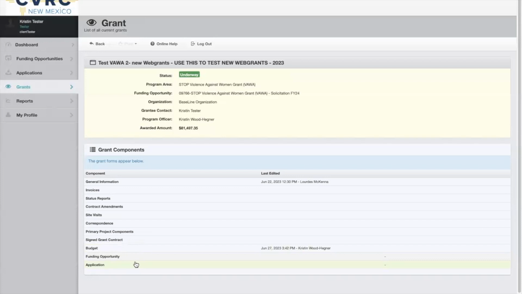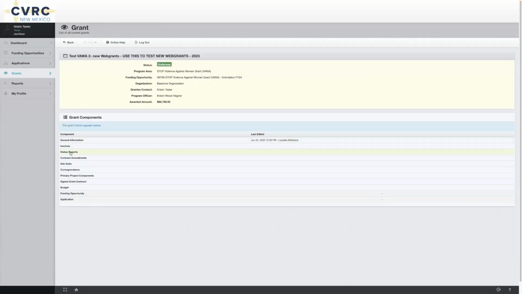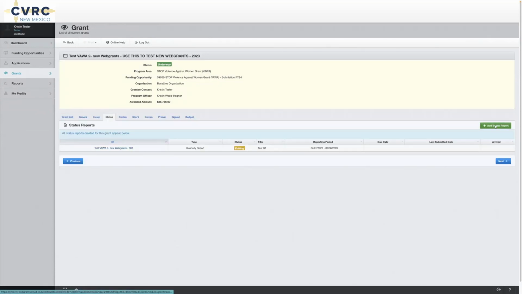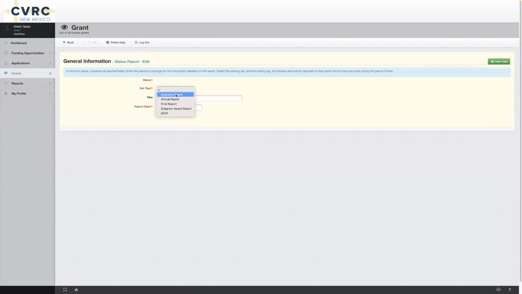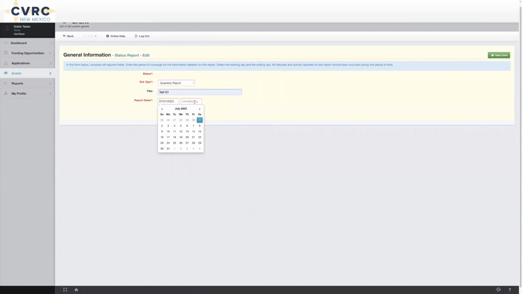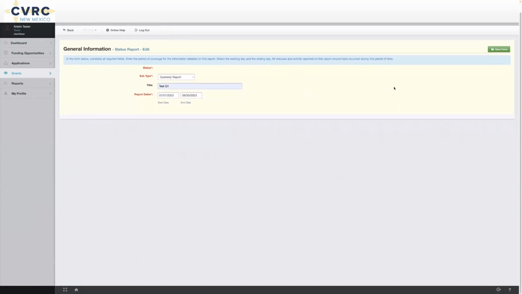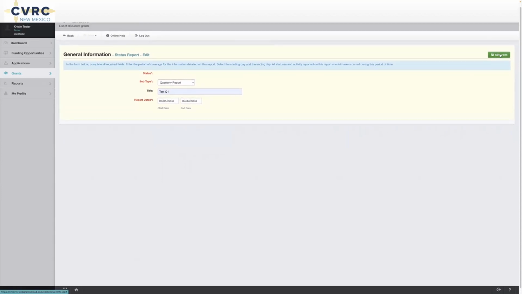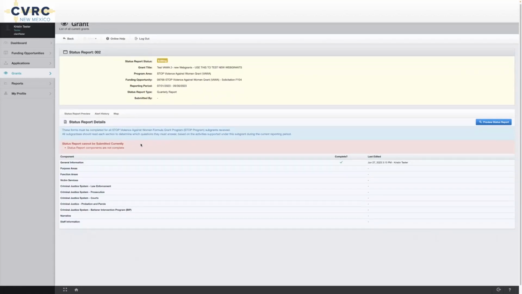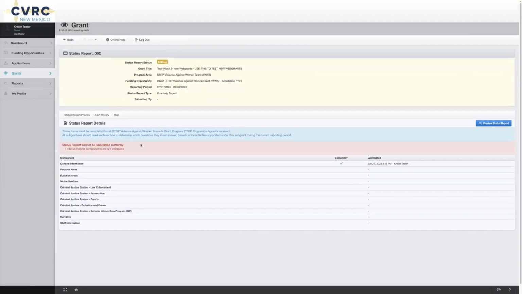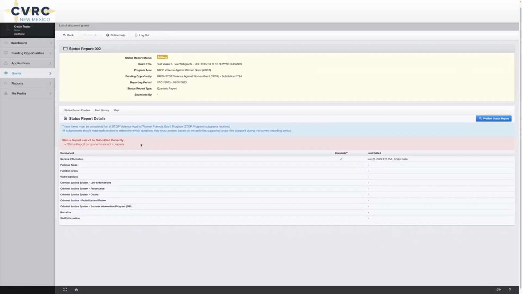VAWA recipients will submit their quarterly reports here. Scroll down to Status Reports, then over here you'll click the green button, Add Status Report. Subtype, this would be your quarterly report. Give it a title. I'm just going to say Test Quarter 1. The first quarter will start July 1st, and it will go through September 30th. They're 3 months. And your quarterly report is due the 15th day of the month after the quarter ends. So for July through September, it would be October 15th.